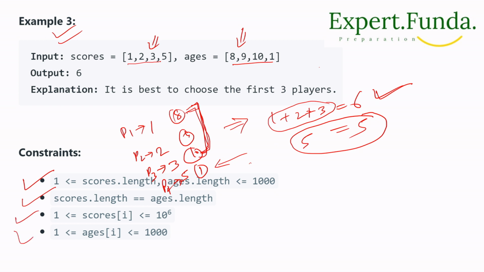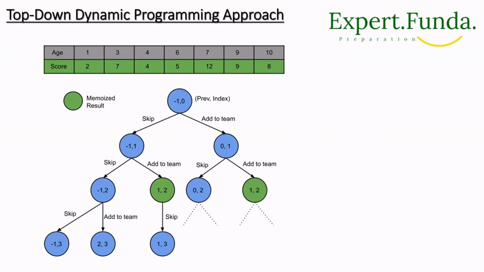Okay, so let's go to the browser and do the implementation. Before that, this is the top-down dynamic approach we will follow. So let's suppose we have given ages here, and its score is given. So age 1 has the score 2, age 3 we have a score 7, age 4 we have a score 4, like that we have given.